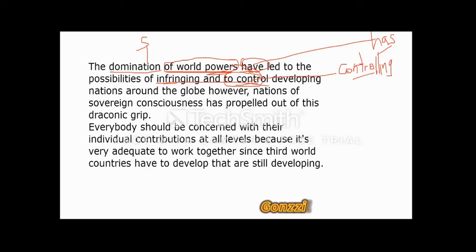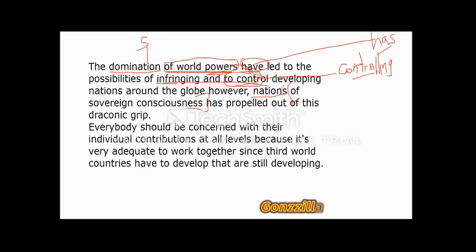Moving on carefully, so we have infringing and controlling over here, developing nations around the globe. However, nations of sovereign consciousness. So I have another marker here introducing a parenthetical phrase, which is more like a very serious issue when it comes to constructing sentences. A lot of students use this parenthetical phrases in wrong manner. I actually call that beautiful nonsense anyways. So once we pay attention to this, we find out that nations here is our key subject here.